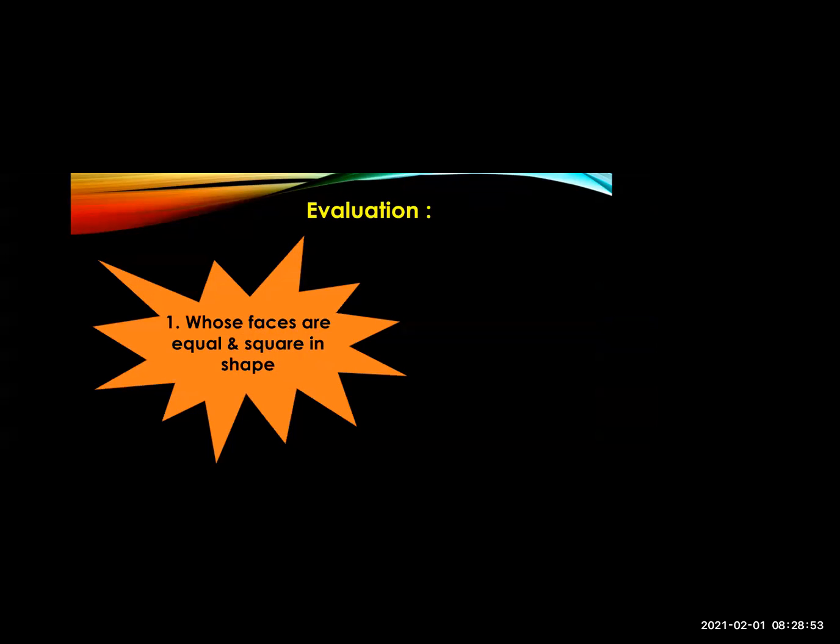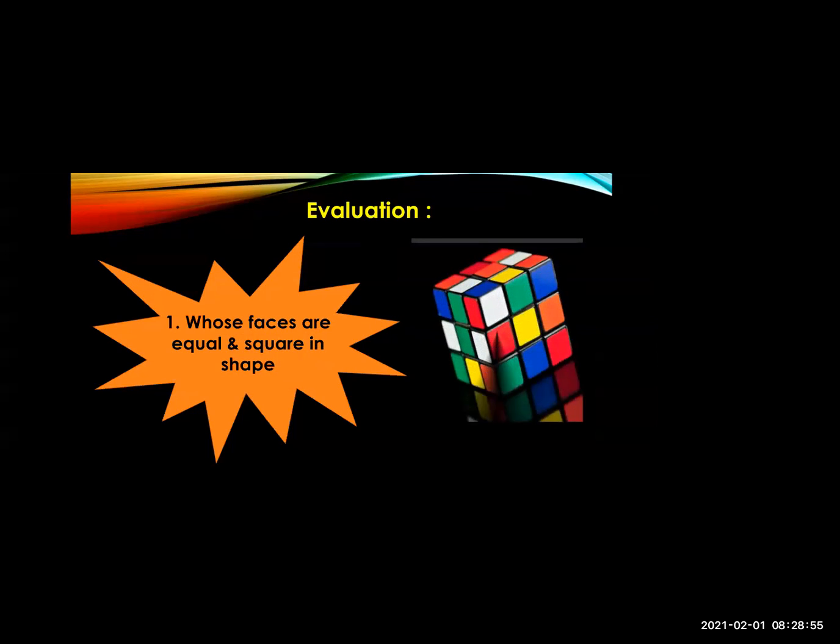Cube. So the faces of the cube are square in shape, right? All the faces, if you see, are square in shape. And how many vertices does a cube have?